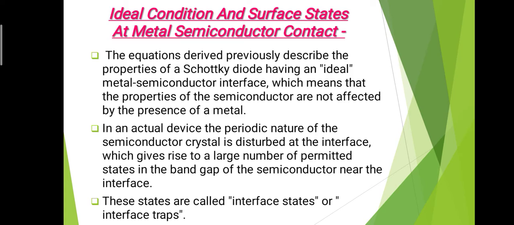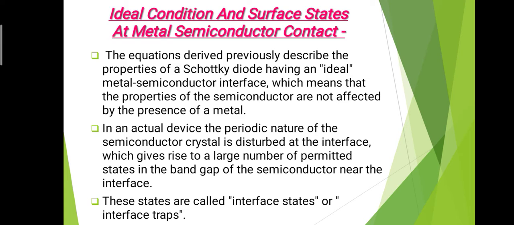So due to an ideal metal semiconductor interface, there is no change in the property of the semiconductor material due to the presence of the metal. In an actual device, the periodic nature of the semiconductor crystal is disturbed at the interface, which gives rise to a large number of permitted states in the band gap of the semiconductor near the interface. We know that in a semiconductor material there is a valence band and a conduction band, and there is also an energy gap in between the valence band and conduction band.